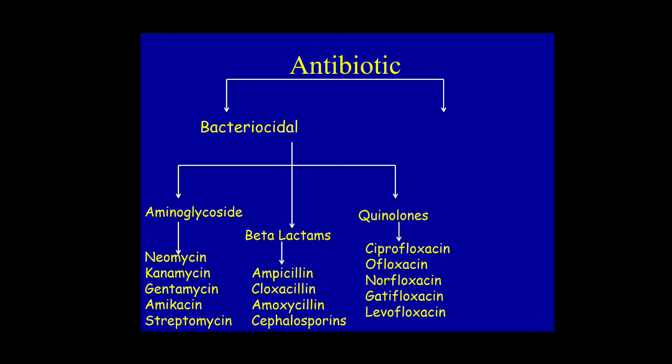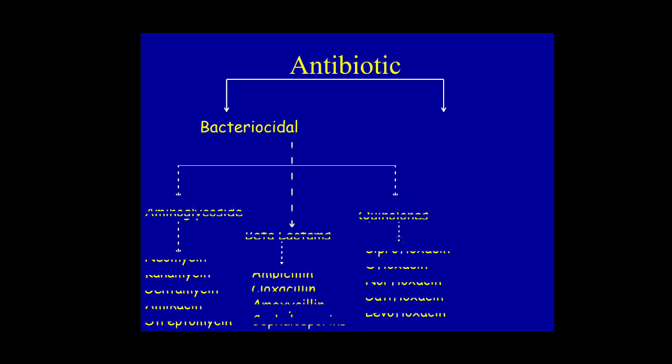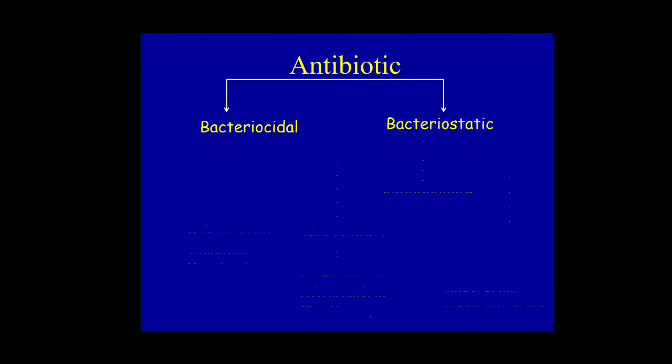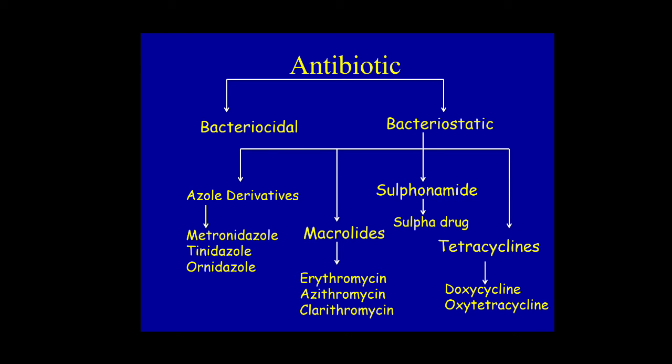Now we will see the bacteriostatic drugs, which limit the growth of bacteria, and they are classified as azole derivatives, macrolides, sulfonamides and tetracyclines.